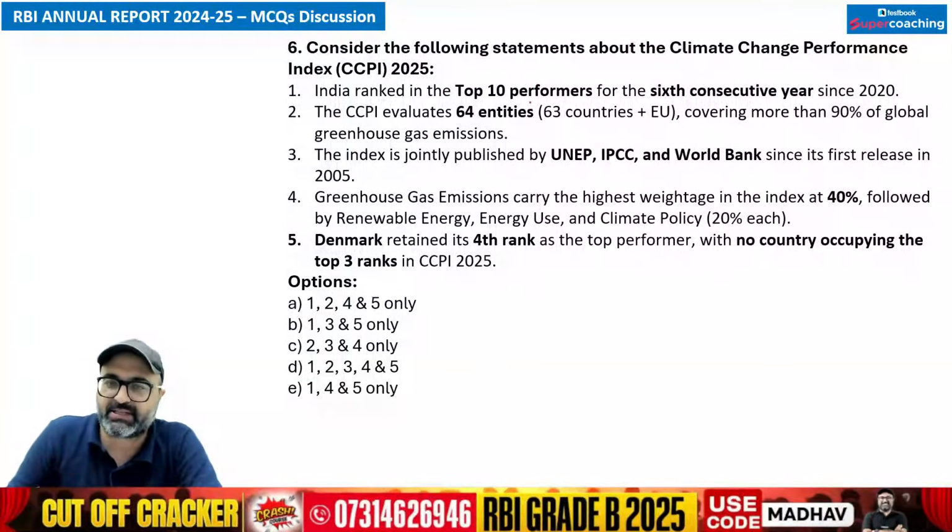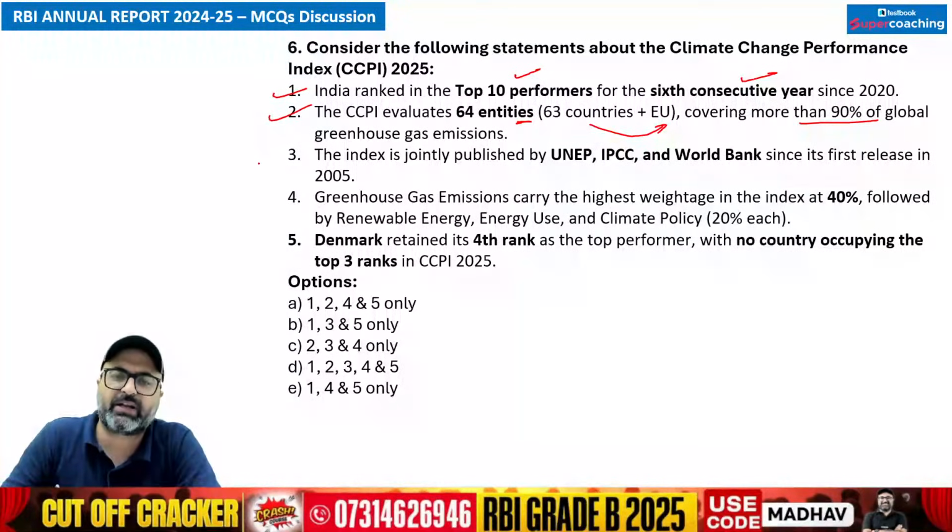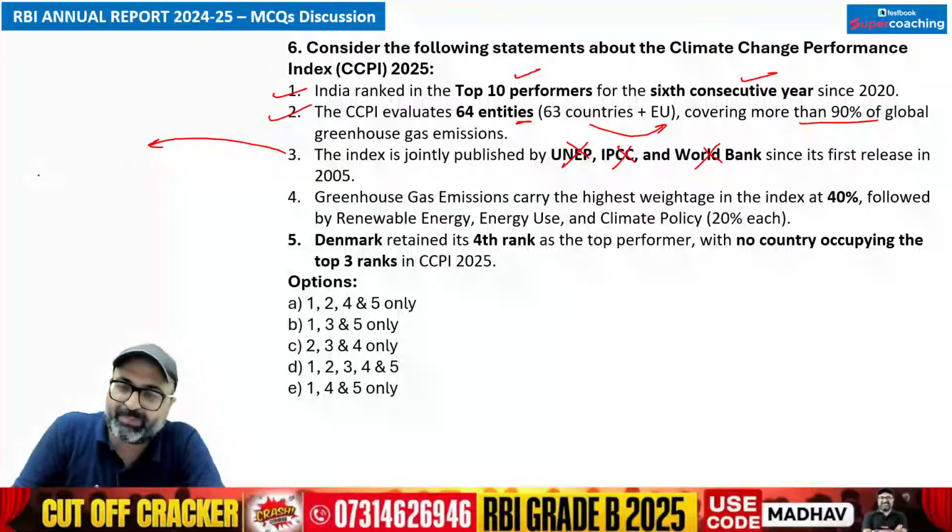Sir, this index says that India ranked in the top 10 performers for the 6th consecutive year since 2020 in the Climate Change Performance Index. That is true. The Climate Change Performance Index evaluated 64 entities, 63 countries and 1 European Union, covering more than 90% of the global greenhouse gas emissions. Again, sir, absolutely the correct answer. CCPI is jointly published by UNEP, IPCC, World Bank. No, sir. Please pay attention. CCPI is jointly published by German Watch.